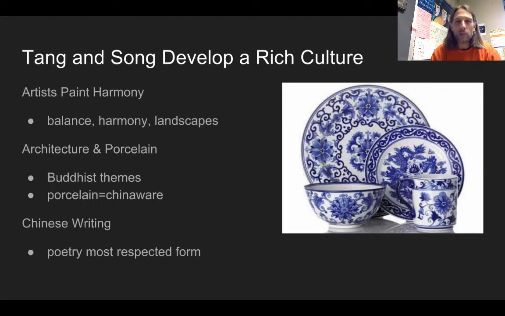And if we look at Chinese writing at the time, the Tang and the Sung are more into poetry, and so that tends to be the most respected form. And so we get a lot of rich poetry from this period of Chinese history.